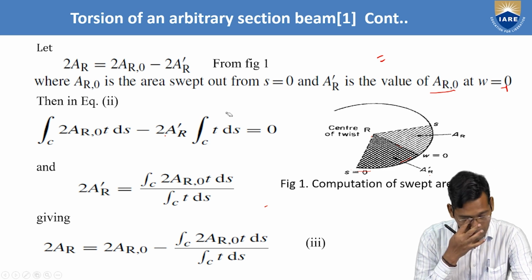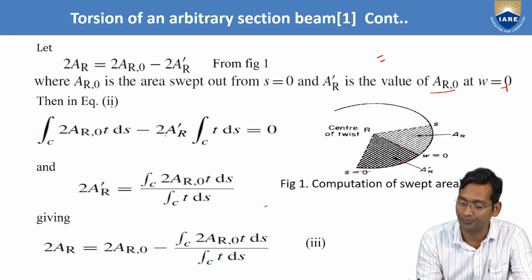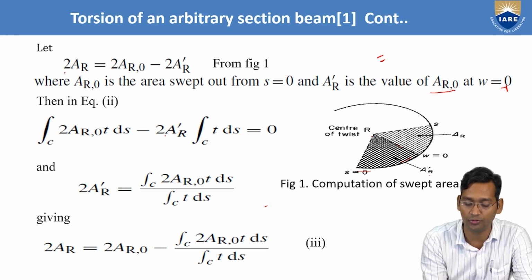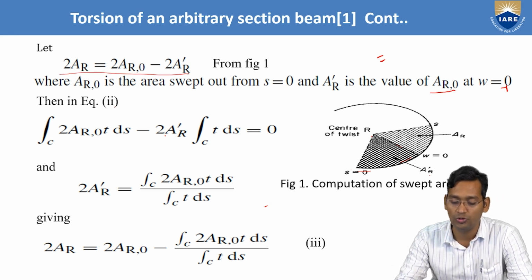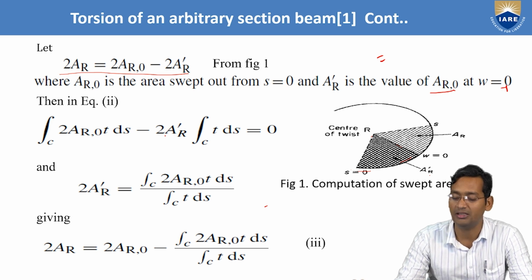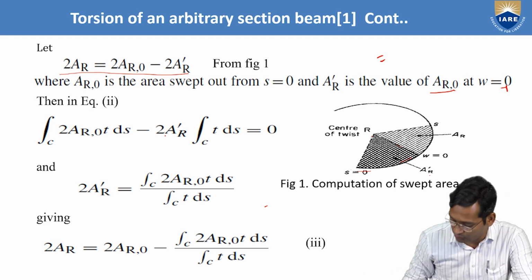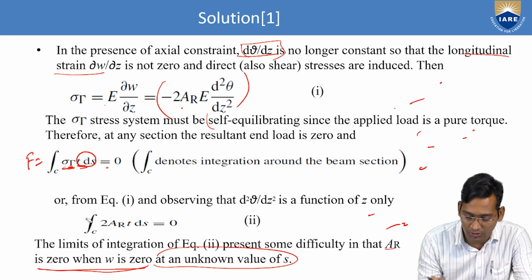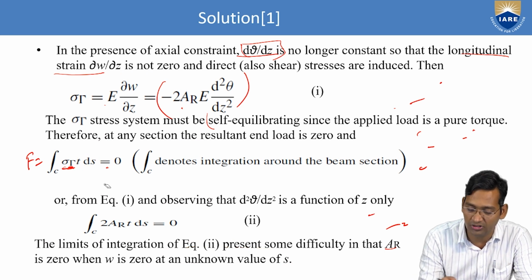So next, let's see. Then in equation 2, now just integrate both sides after substituting here. 2AR equals 2AR naught minus 2AR dash. This is the 2AR value. So now from here in equation 2, put that value.